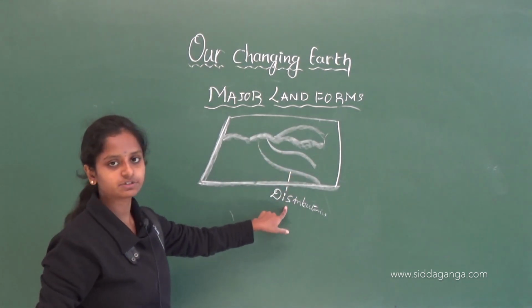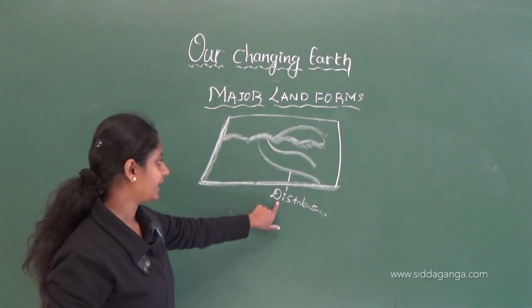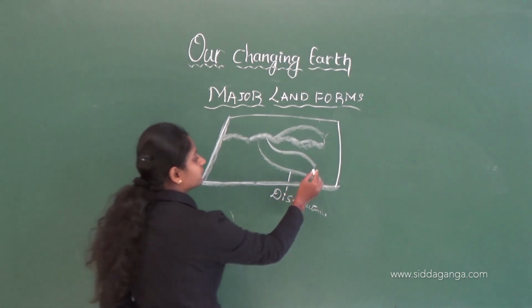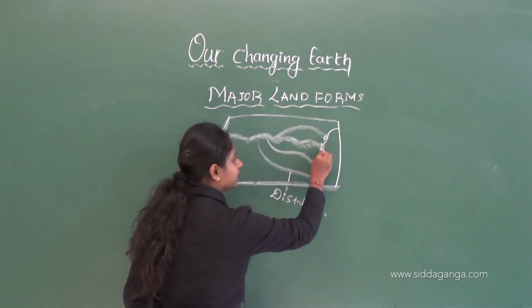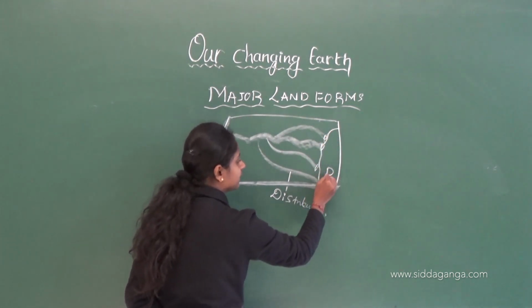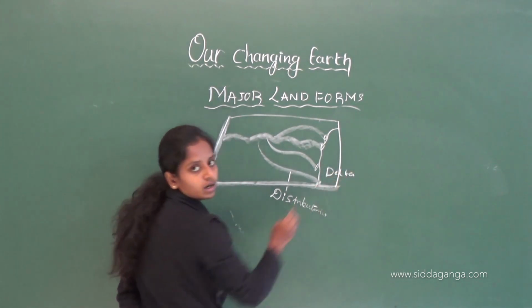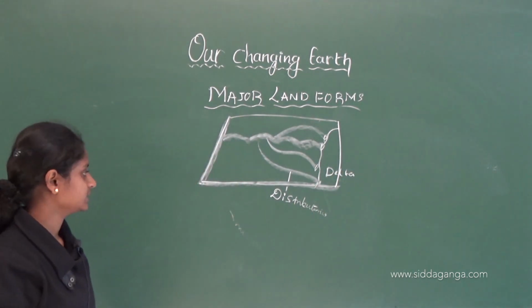Those are known as distributaries, and the mouth of every distributary will join a part known as the delta. Okay, understood? Yes.